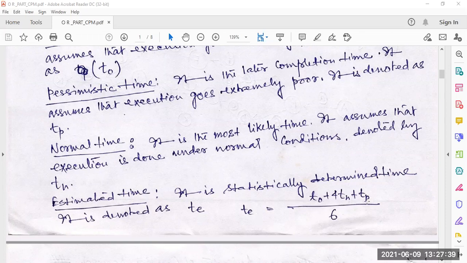So To plus 4Tn plus Tp divided by 6, that is the Te, the expected time of T. So this is the expected time Te, To plus 4Tn plus Tp by 6.